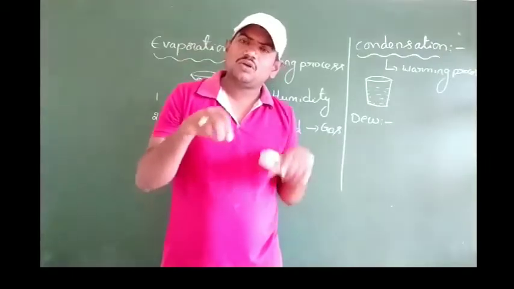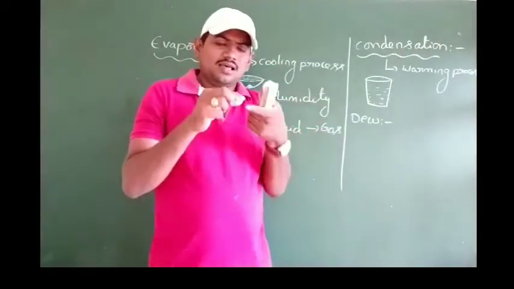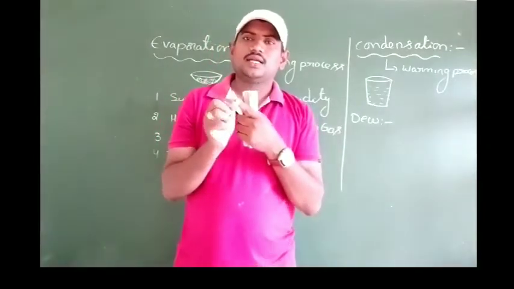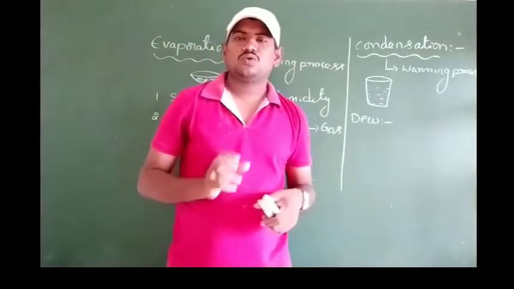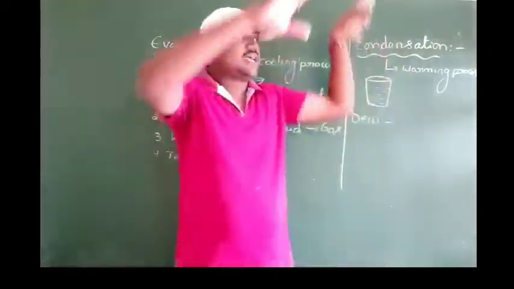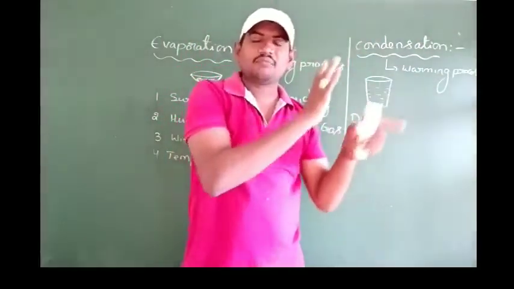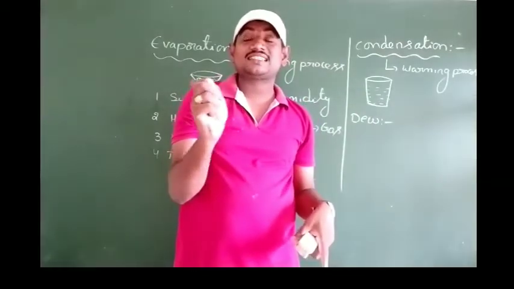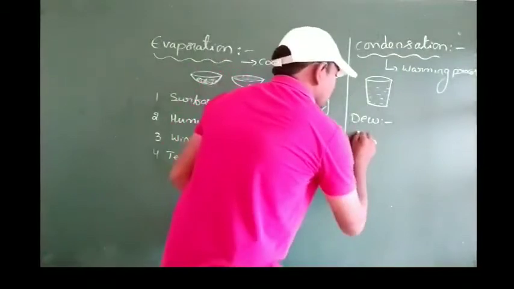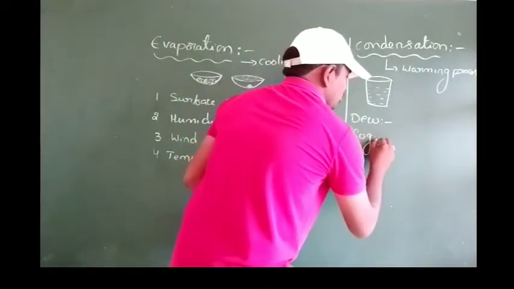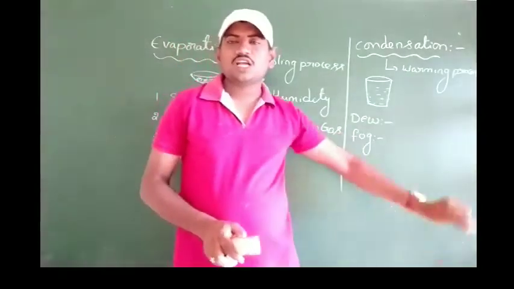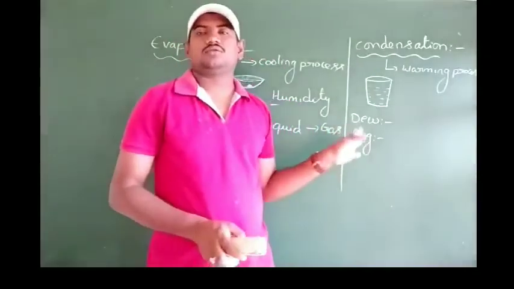While falling down, as the dust particles are present, the dust particles are surrounded by these droplets. The entire process results in something like snow. It restricts the visibility also. It will be like a thick mist. That thick mist which restricts the visibility is called fog. What do you mean by fog? The thick mist which restricts the visibility is called fog.